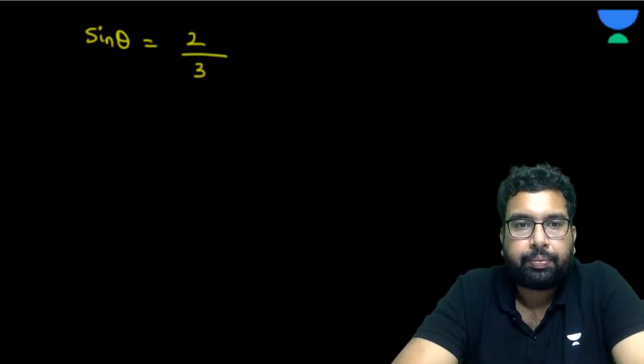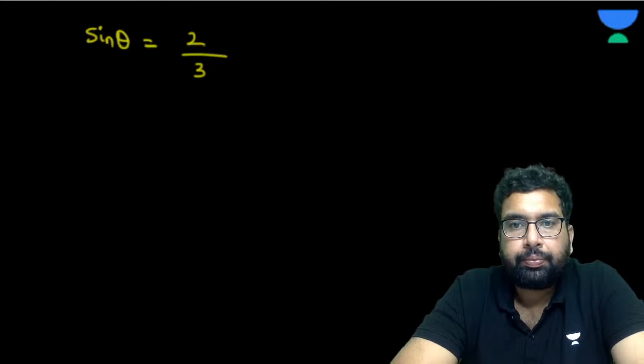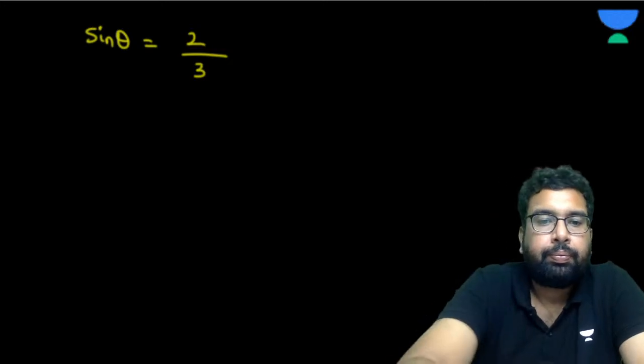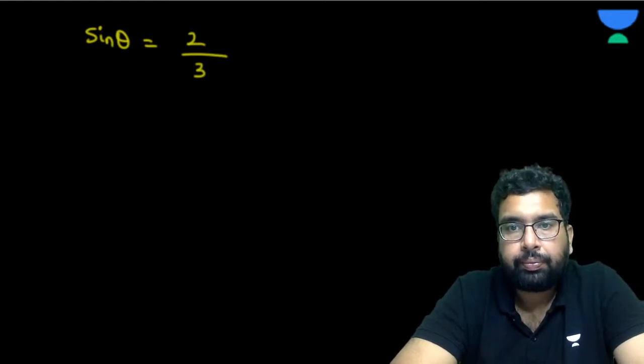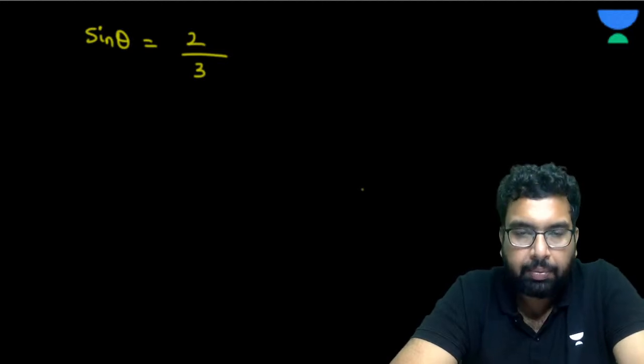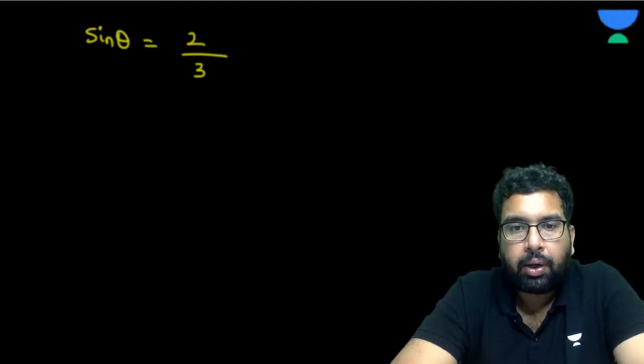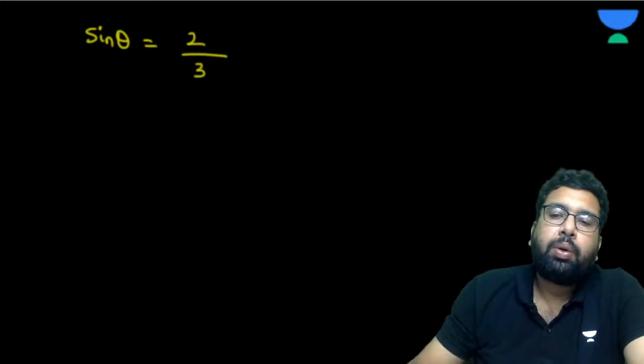Yes sir, perfect. Other live students, you may please tell me if it is correct or not. So sine theta is going to be 2 by 3.